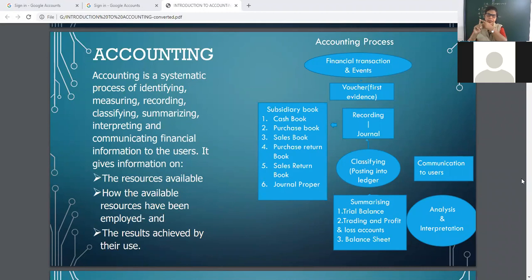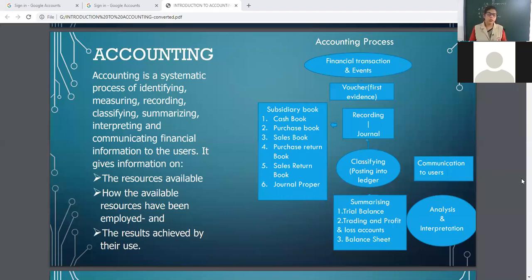Like cash transactions in cash book, credit purchase in purchase book, credit sales in sales book, purchase return in purchase return book, goods return in sales return book. Now a few transactions are still remaining, that will be entered in JP, journal proper.